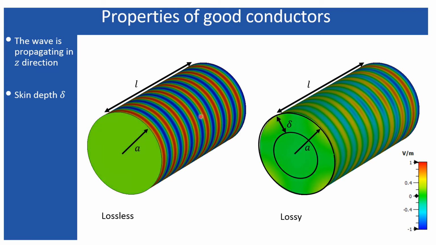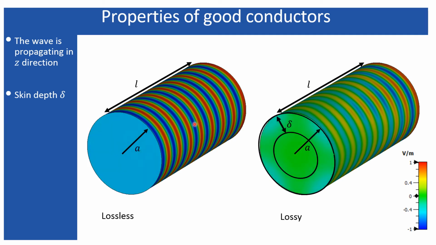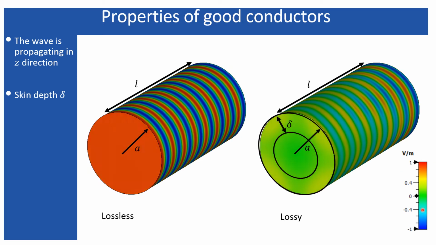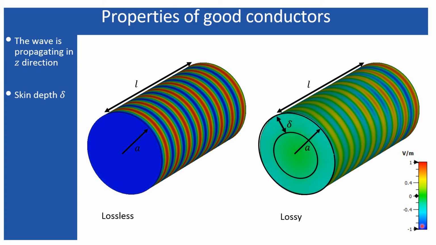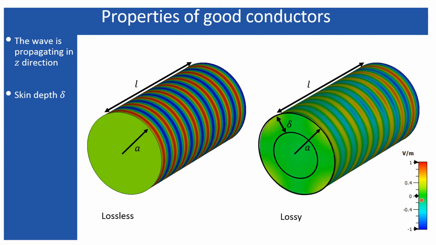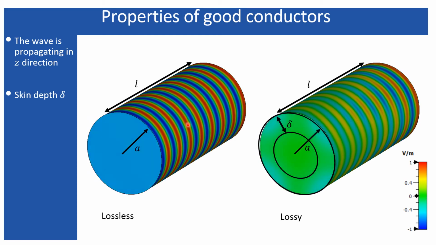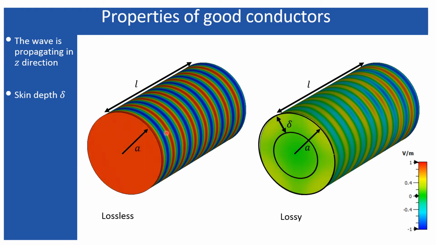The red one represents the positive peak and the blue one represents the negative peak. From this color map, you can easily identify the positive peak and the negative peak, and in between them it represents zero. So basically the zero appears between the positive peak and the negative peak, as you know it appears in a general sinusoidal wave.